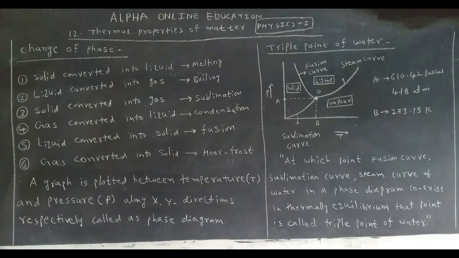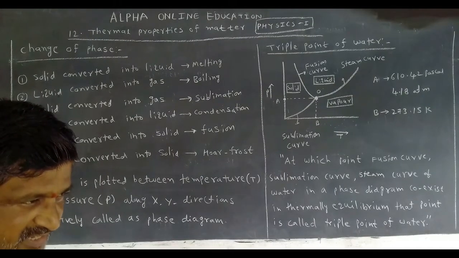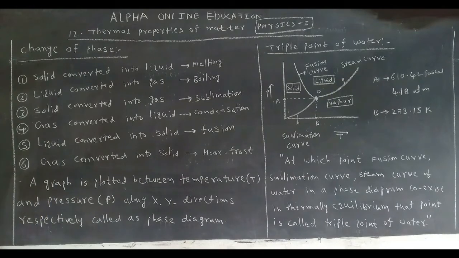Yes, for example, the gas cylinder. Which cylinder do we use in our kitchen? LPG, liquid petroleum gas. If you see the cylinder, we feel that the liquid is oscillating in it. It means the gas in the cylinder is in the form of a liquid. The gas converted into liquid is called condensation.